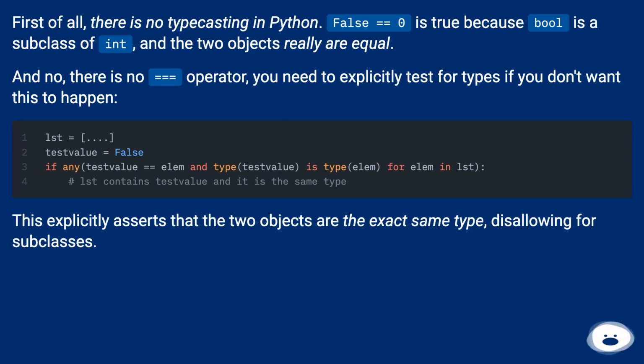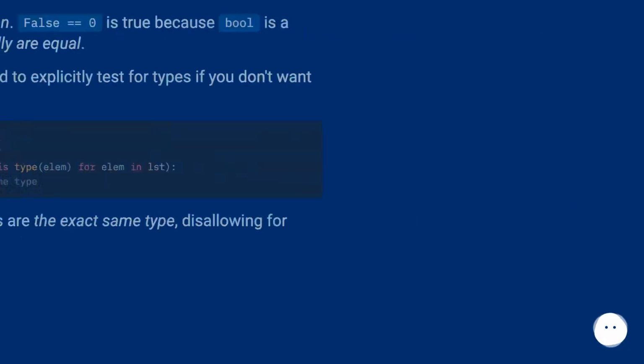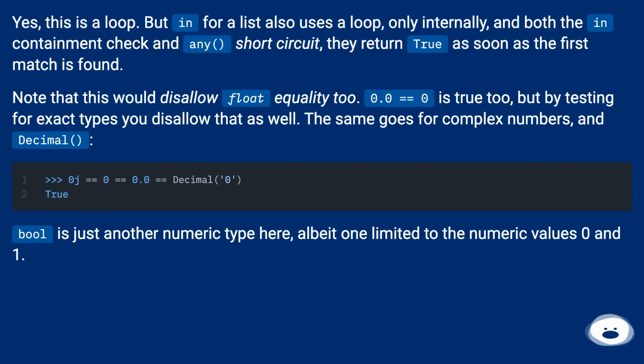This explicitly asserts that the two objects are the exact same type, disallowing for subclasses. Yes, this is a loop. But in for a list also uses a loop, only internally, and both the in containment check and any short circuit, they return true as soon as the first match is found.